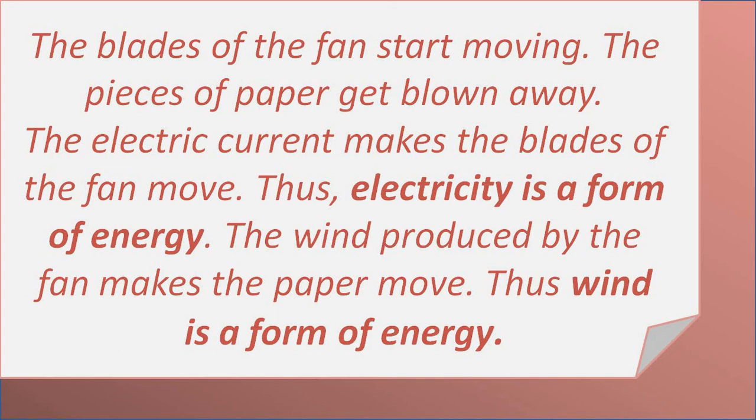So what will the conclusion be? As we switch on, the electric current passes from the switchboard to the fan through the wires and makes the blades of the fan move. This shows that electricity is a form of energy. And second, as the blades of the fan rotate, wind is produced, and as the papers are light in weight, they start flowing with the wind. So this shows that wind is also a form of energy. So children, I think it is clear to you all that electricity is a form of energy as well as wind is a form of energy.